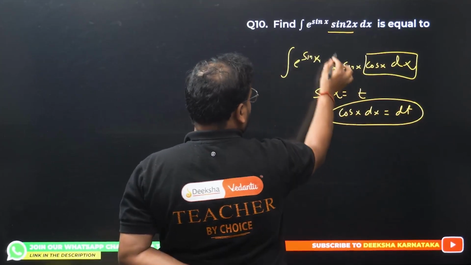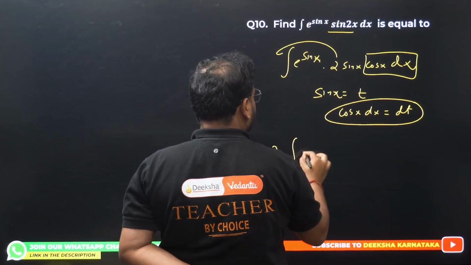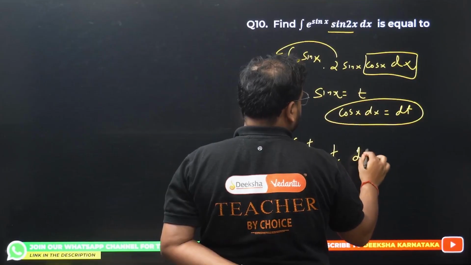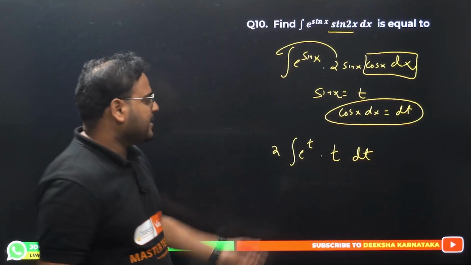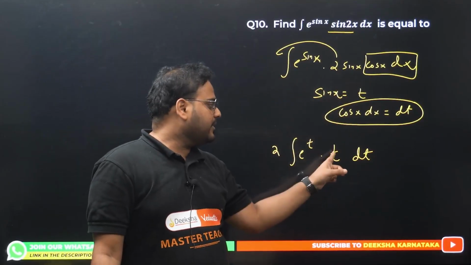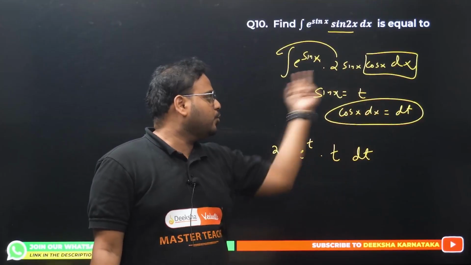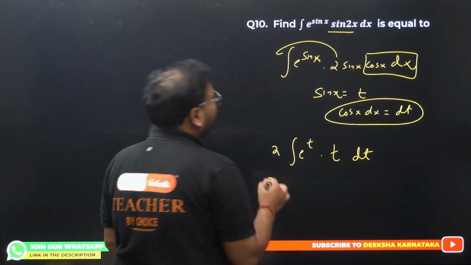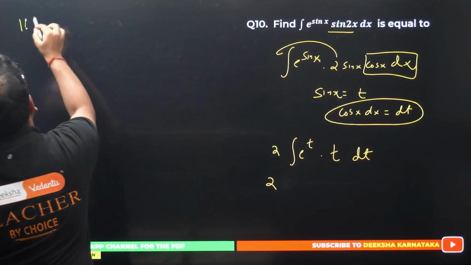We get 2 is a constant, keep it outside. 2 e power t times t, and this whole thing is dt. Correct? e power sin x is e power t. Sin x is going to become t, and we have cos x dx as dt. 2 comes out as the constant. Superb. Integrate again by parts.